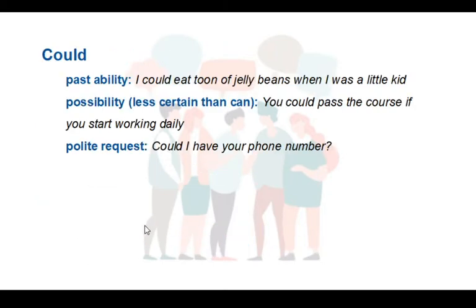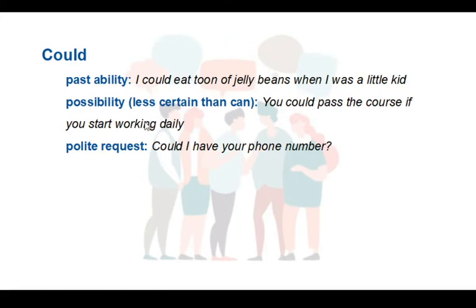And finally, here we have could, that is sometimes also used as the past of can, so it can express an ability in the past. I could eat tons of jelly beans when I was a little kid. Now I can't.